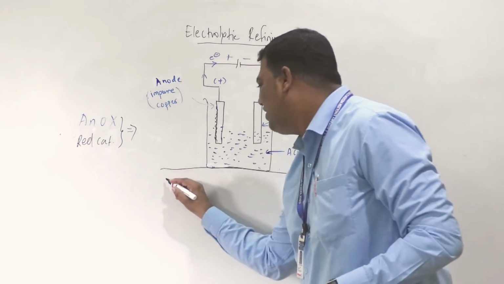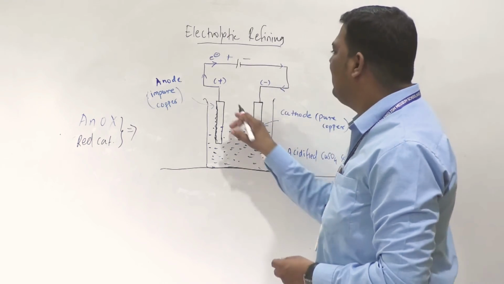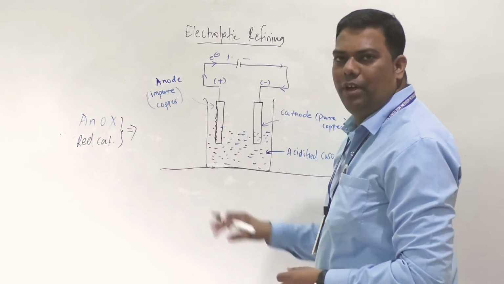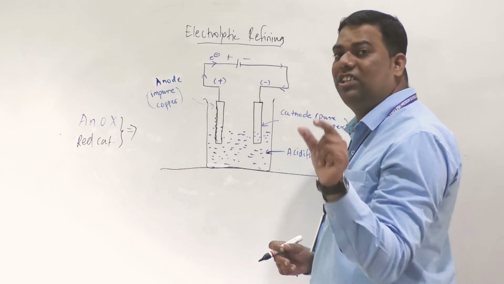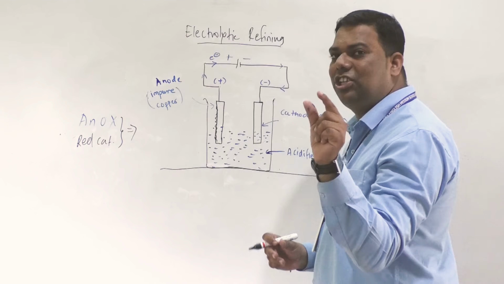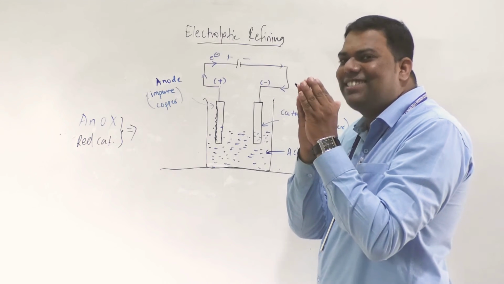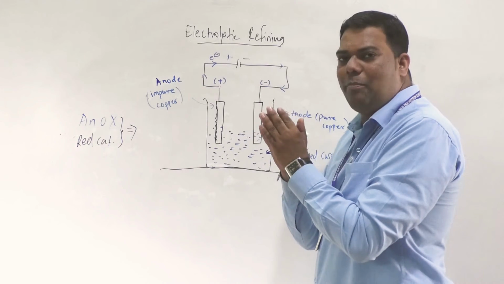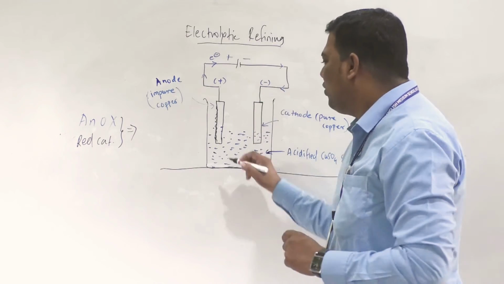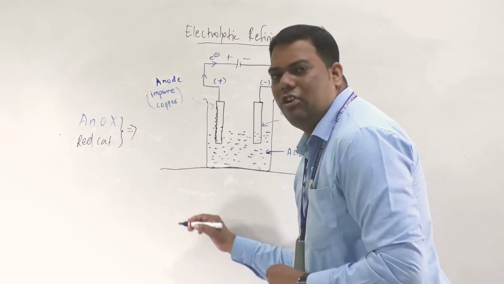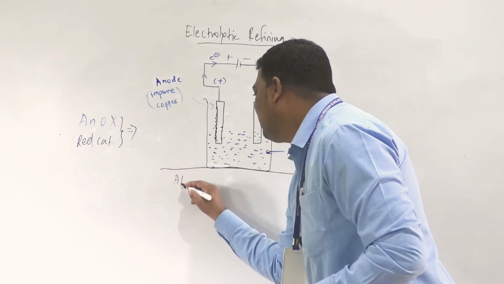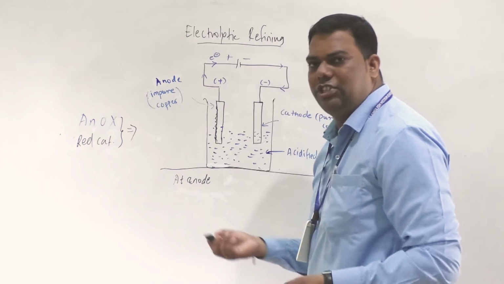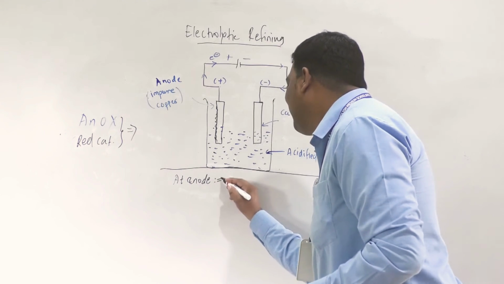Are you ready with this reaction? After passing electricity, what will happen? This impure copper, suppose first it is big, thicker. By passing electricity, it becomes thin, and your pure copper becomes thick. So see which reaction will occur at the anode. At the anode always oxidation.